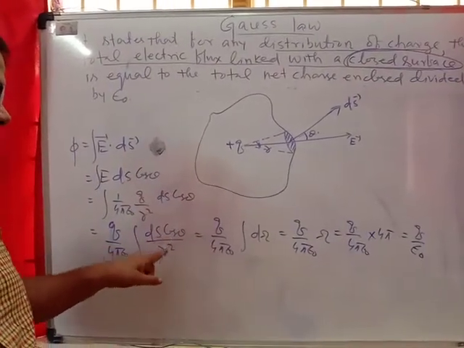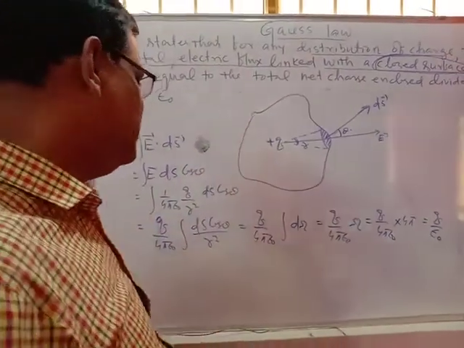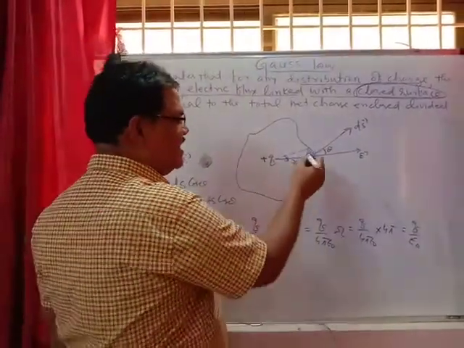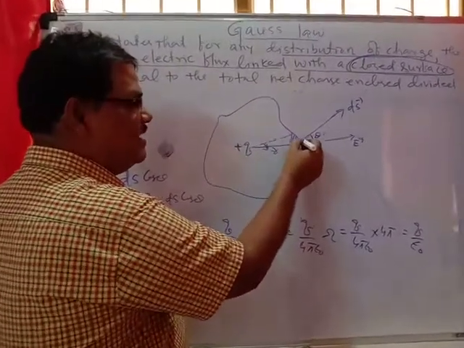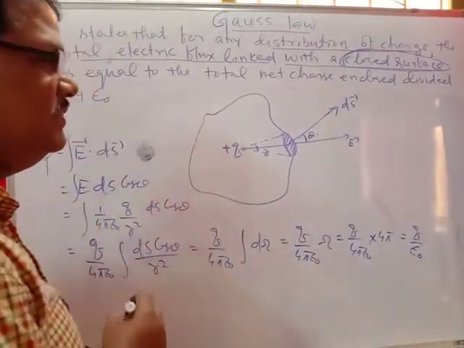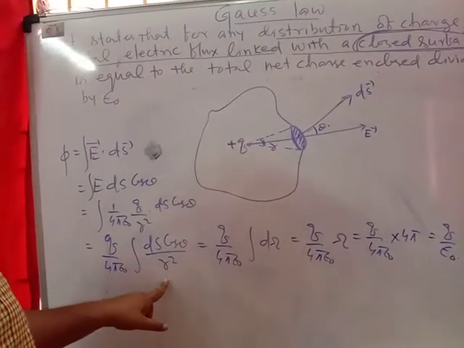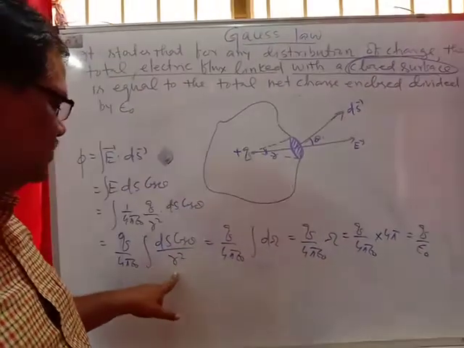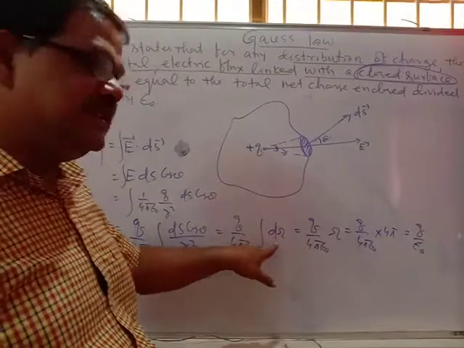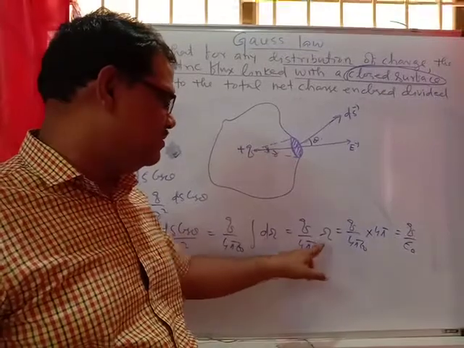So what is dS cos theta upon r square? In class 11th, unit 1, you must already know about the solid angle. It is the solid angle subtended by this small elementary surface at the point where plus q is. So solid angle d omega equals dS cos theta upon r square. So q upon 4 pi epsilon naught, and instead of dS cos theta upon r square we write d solid angle, and the integration of d solid angle gives the solid angle.